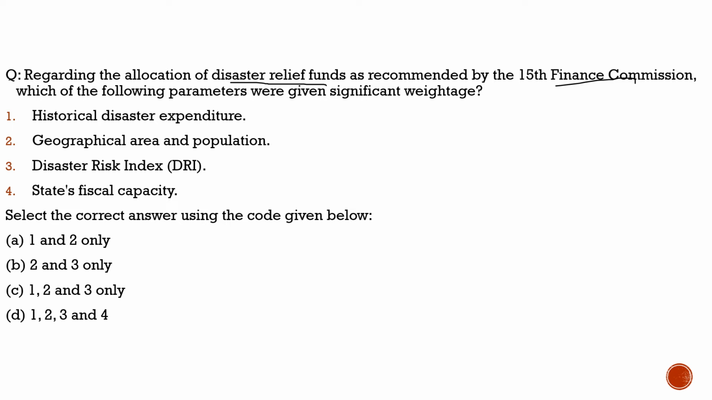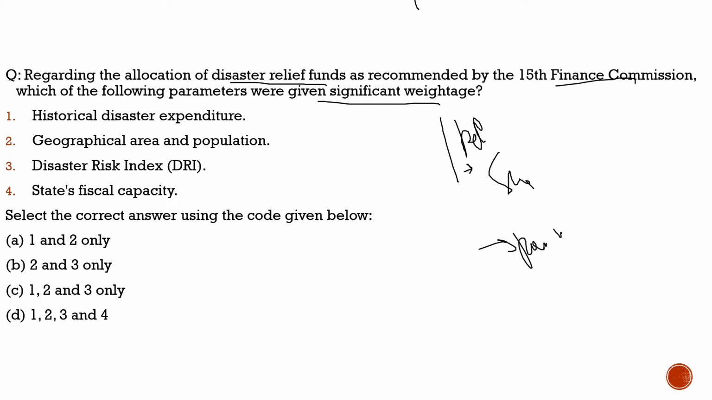Question says, regarding the allocation of disaster relief funds as recommended by the 15th Finance Commission, which of the following parameters are given significant weightage? So what are the parameters which are given significant weightage? Is it population only? Is it the size of the state only? Or is it the previous experience of the disasters only?